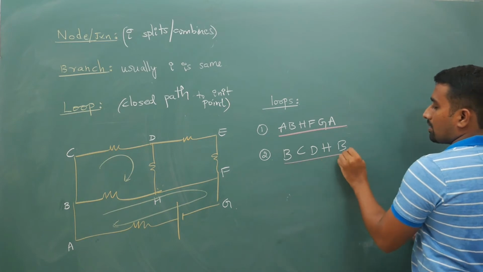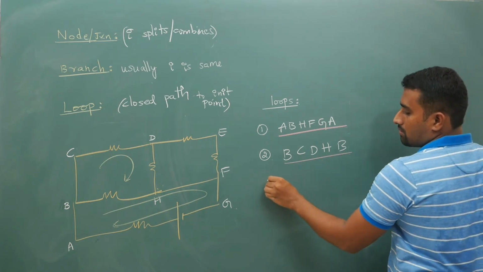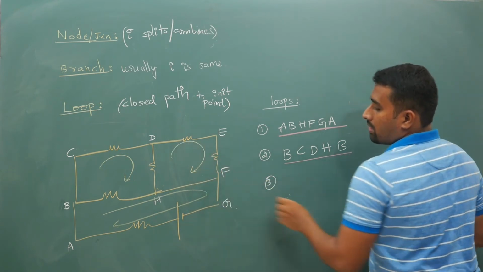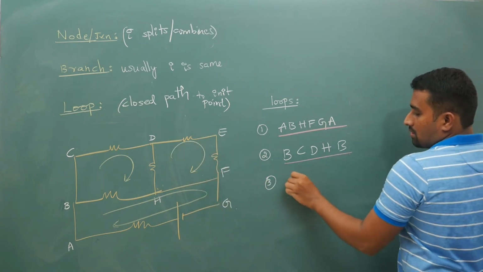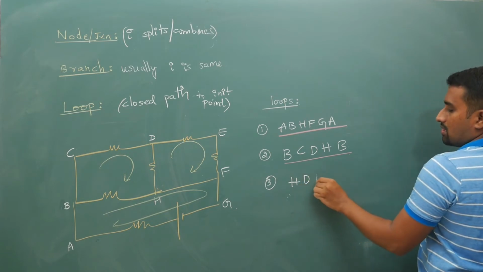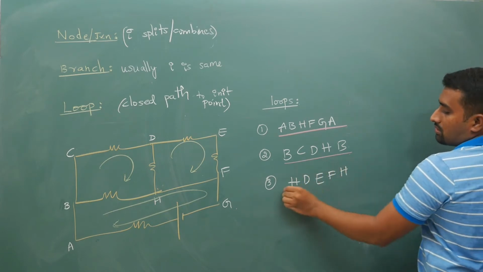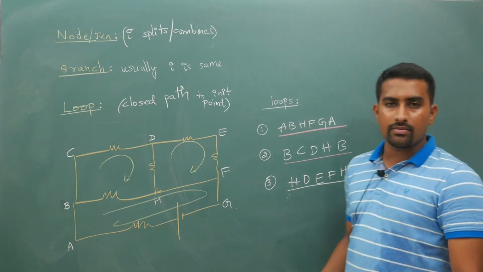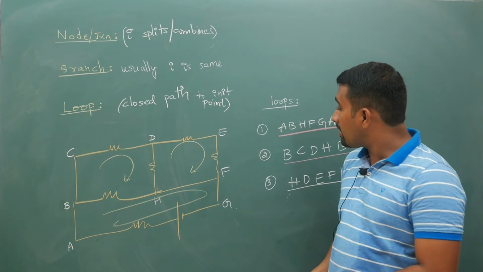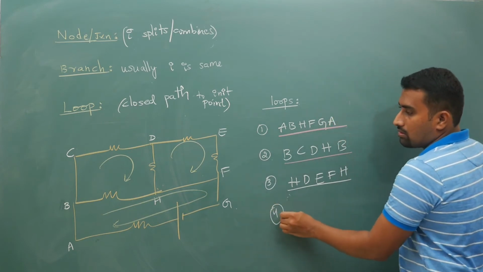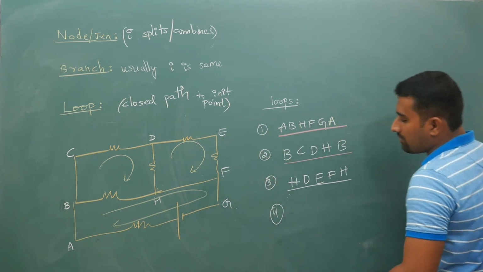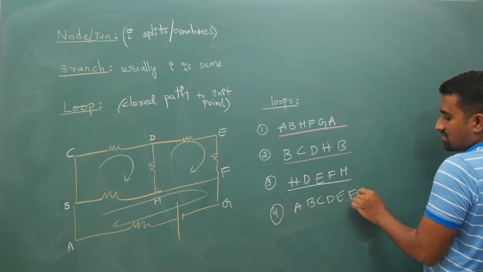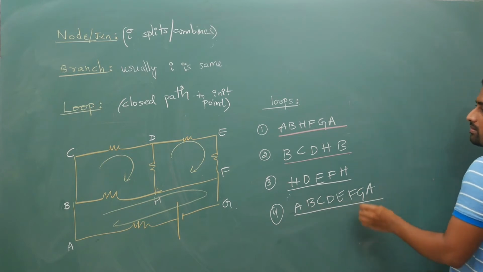Your third loop is H, D, E, F, H. Are only these three loops there? No. You can also consider only the outer one, A, B, C, D, E, F, G, A, as loop number 4.